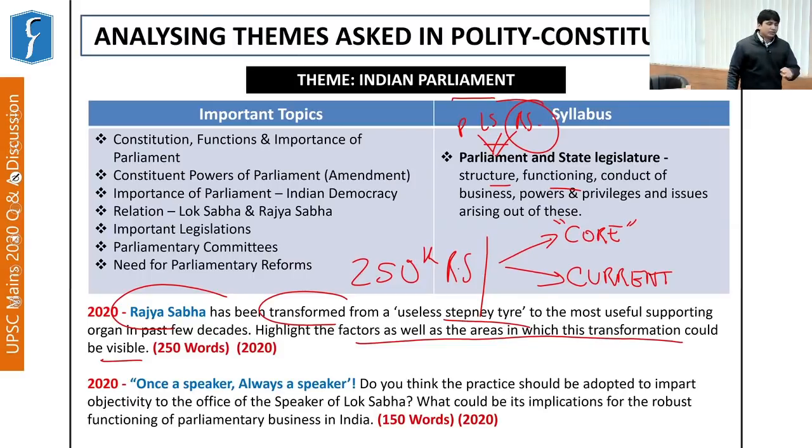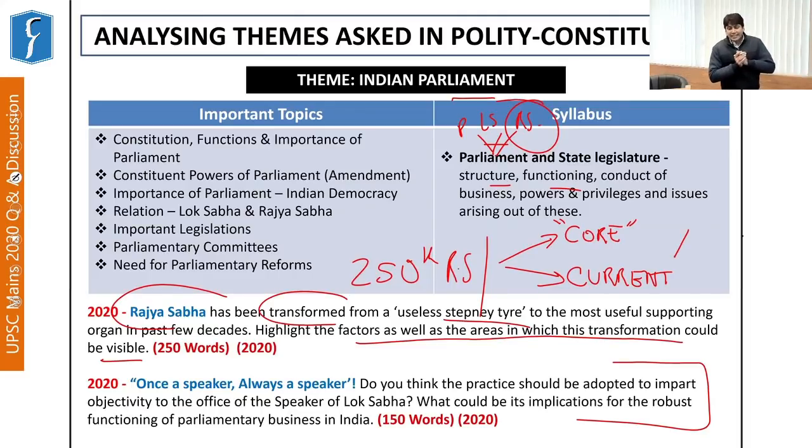Next question has been taken on Speaker. Now, why Speaker? Because Speaker has been playing a very important part so far in the functioning of democracy. However, the problem with Speaker is that Speaker has certain power under the 10th Schedule regarding defection. And this is where the problem lies, because at times it can be said that Speaker may act in a partisan manner or may not act impartially, because mostly the Speaker is from the same political party with which the government is formed. So based on this, this particular question was taken up.